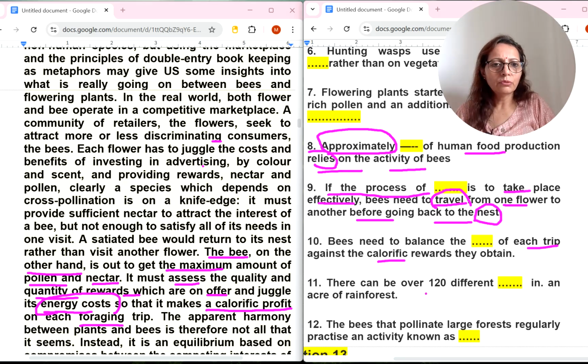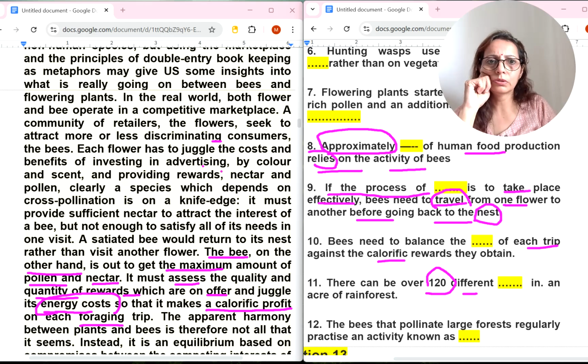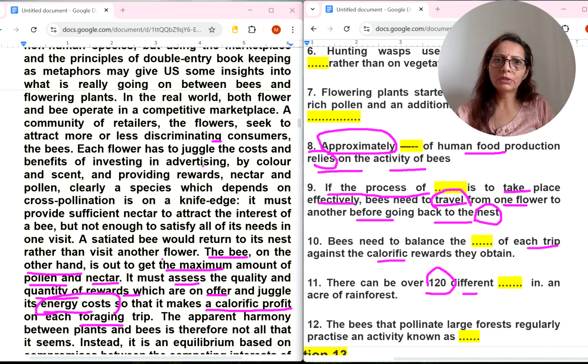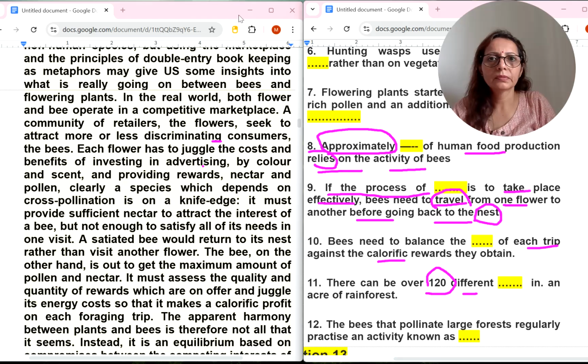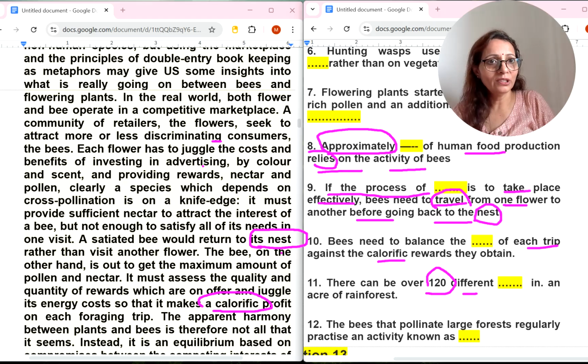Okay. There are 120 different, 120 word I have read in the next paragraph. So let's find this ninth number also. Yes, so 10th is here. It means ninth will be here only. Just a minute. Sorry. Next word is here. See this? It was in front of my eyes and calorific profit was here. 10th location is here, ninth location is here.